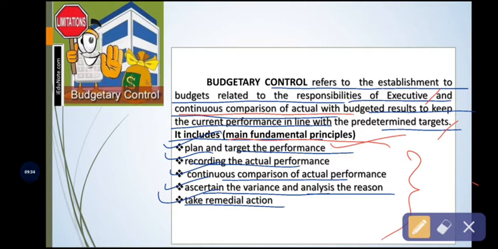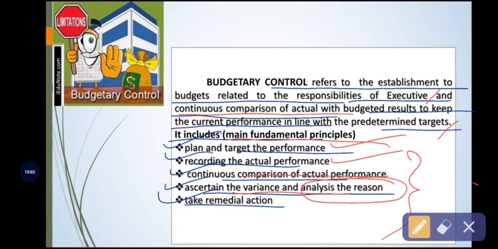Then the next step after planning and setting the target is recording of actual performances. After that, this actual performance is compared with the standard performance to know the variance and to analyze the reason why the actual performance has not reached its standard.